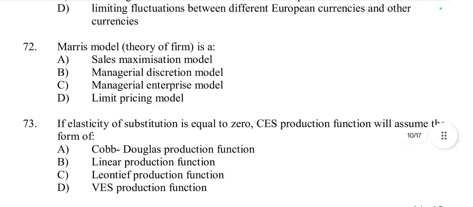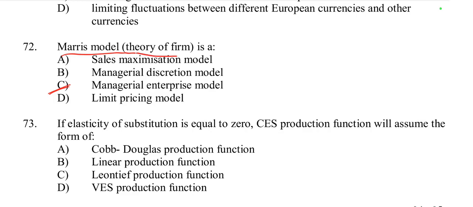Then question number 72. Mary's model theory of the firm is a: sales maximization model, managerial discretion model, managerial enterprise model, or limit price model. So according to question number 72, it is called the managerial enterprise model.